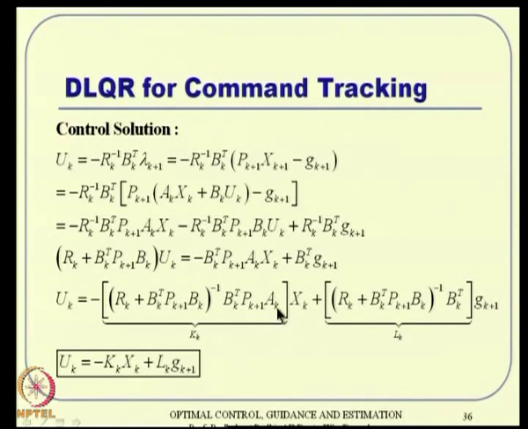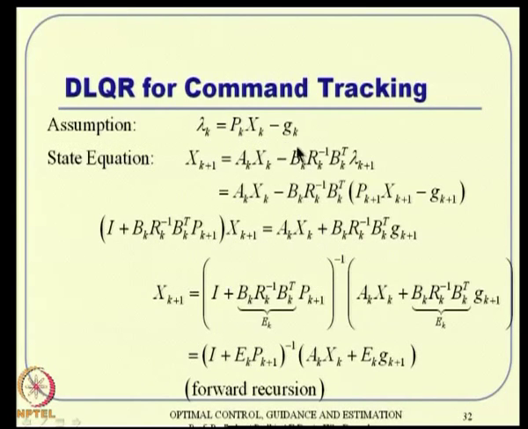And u k will turn out to be something like this, and this part of the solution can be defined as a gain matrix, and this gain matrix turns out to be all these expressions, and then there is a bias gain matrix as well. This is a reference signal, remember g. This is bias, right? g starts from something like this actually. The g k is somewhere here.